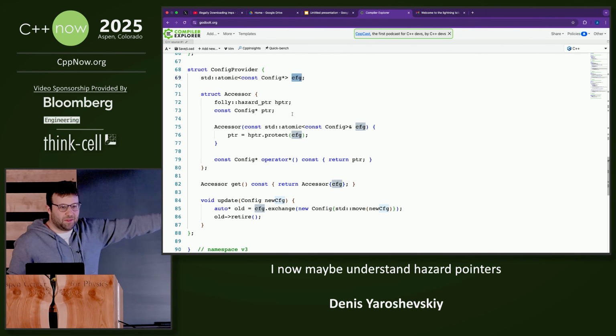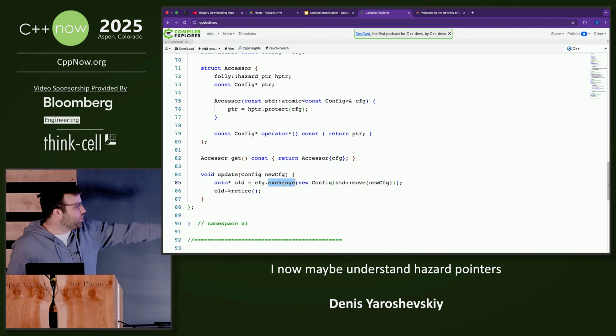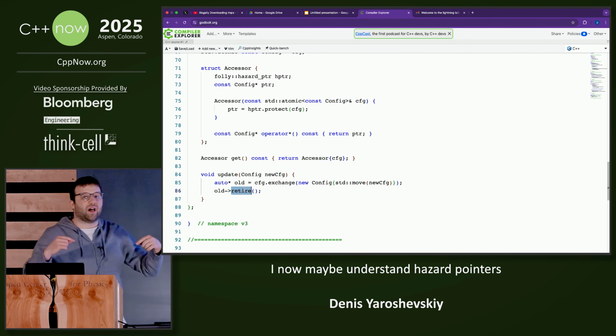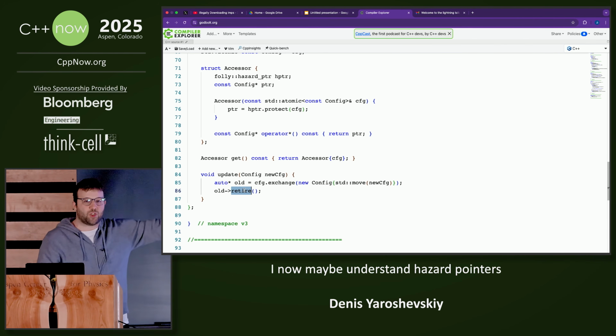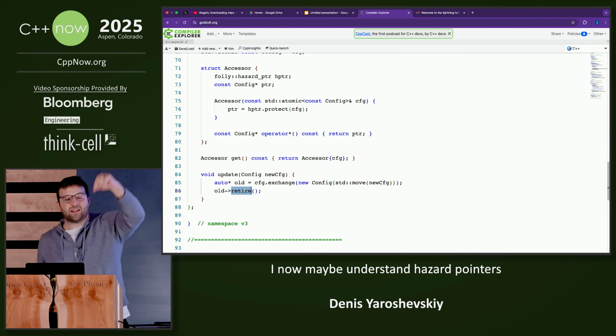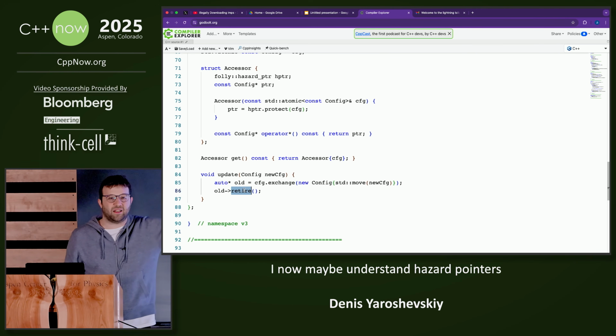When we do the update now, we do exchange so that we put a new config pointer in there. And then here we cannot call delete. We have to call retire. This is the thing that will schedule on the background thread an expensive operation to go and ask everybody's TLS, hey, can I delete this now?